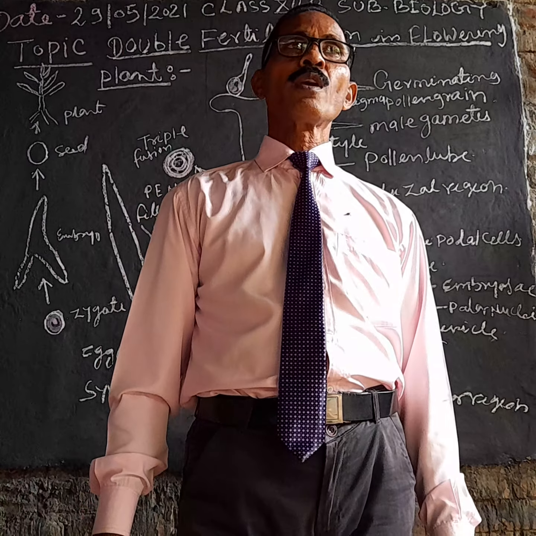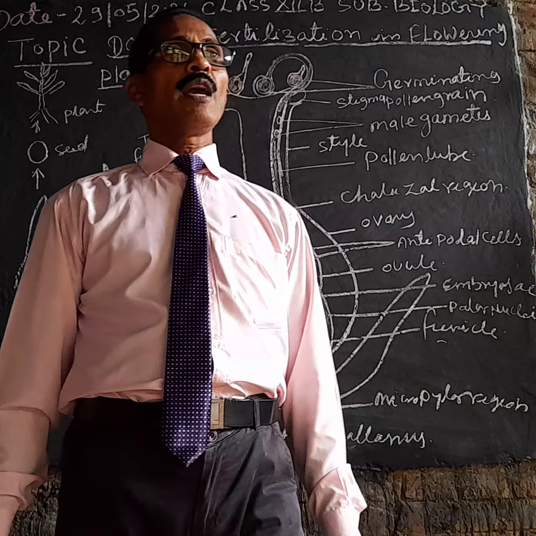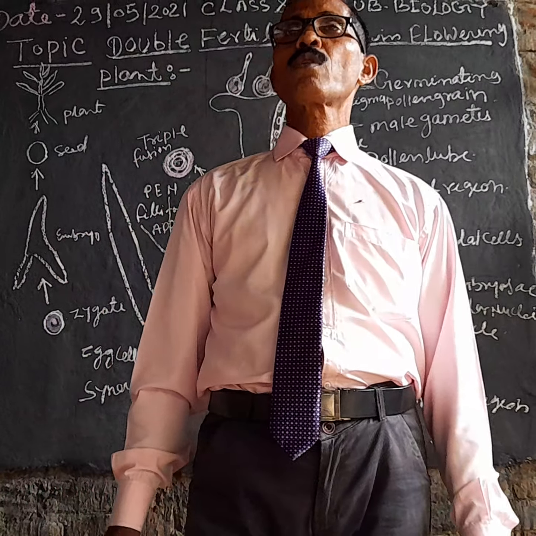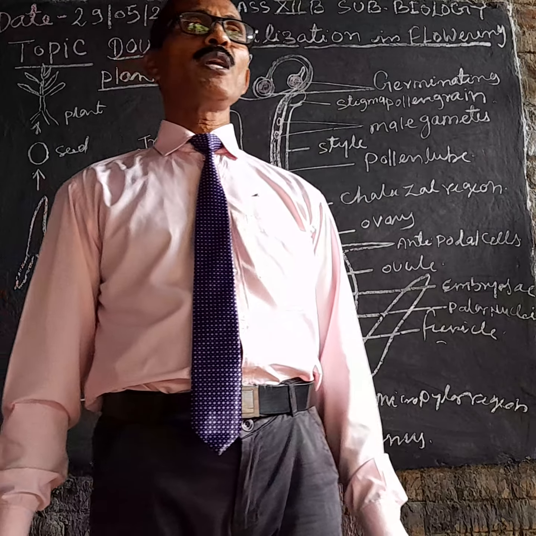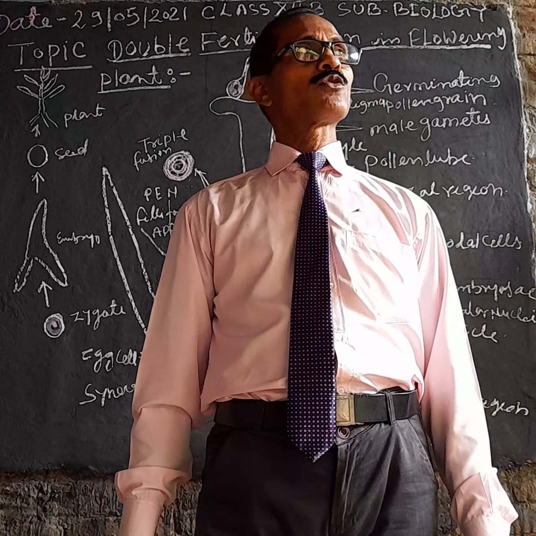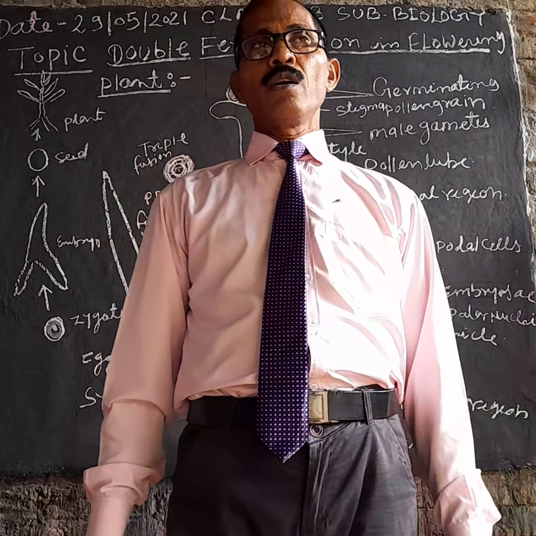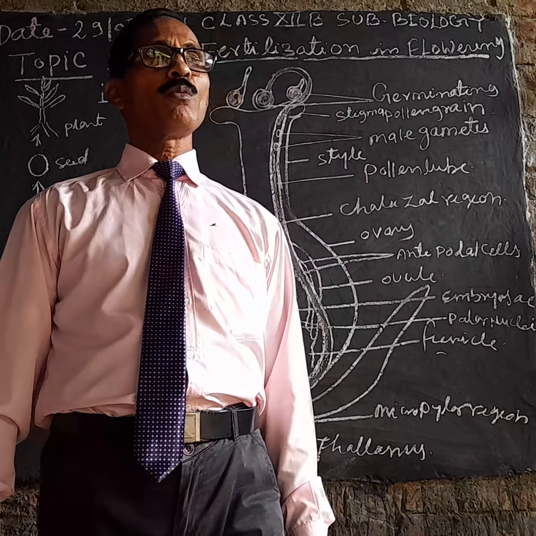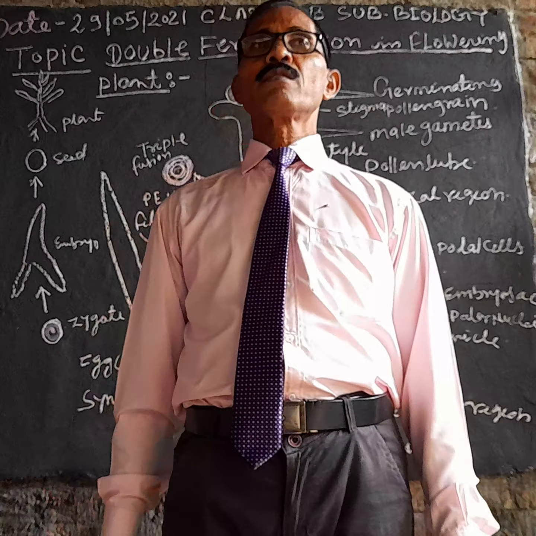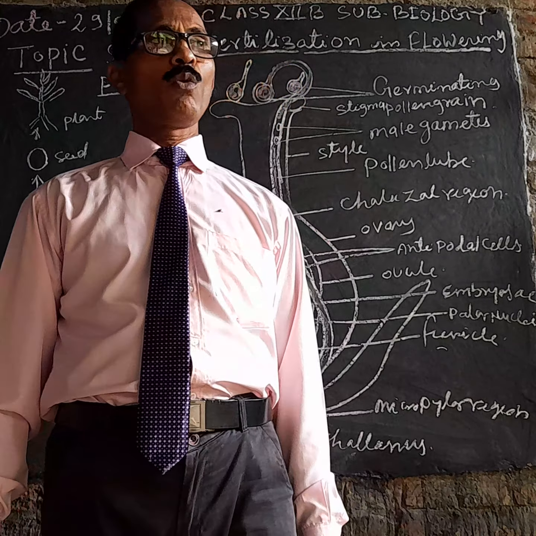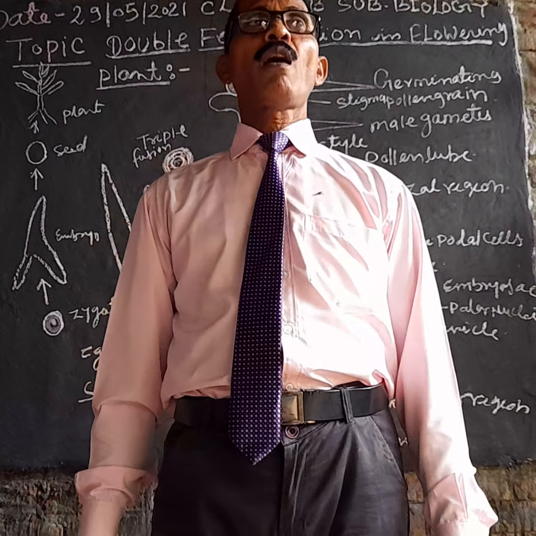Second, if the anther and stigma are away from each other, pollination is also impossible. In this way, there are many devices which play an important role in the pollination of pollen grains.